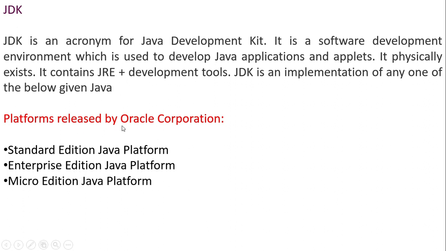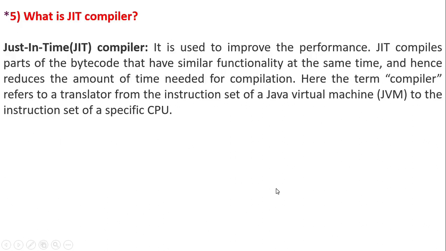So the platforms released by Oracle Corporation are JDK, Standard Edition of Java Platform. The Standard Edition is used for developing console-based applications. Enterprise Edition Java Platform is to work on enterprise-related applications, and Micro Edition is for microservices, Java Platform. Now the most important question is what is JIT compiler?